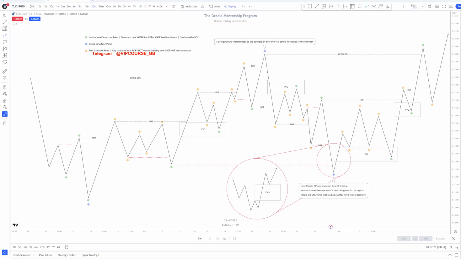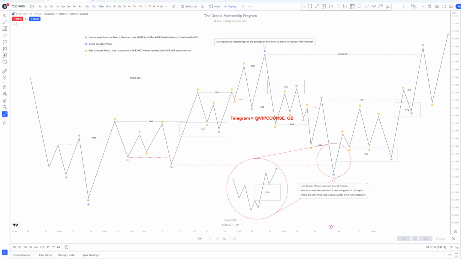The final point is that there are two types of ISPs. There's type 1 and type 2. Why this has relevance will come at a later chapter. But for now, we still want to be able to identify what type 1s and type 2s are. Type 1 institutional structure is any ISP that sweeps liquidity.